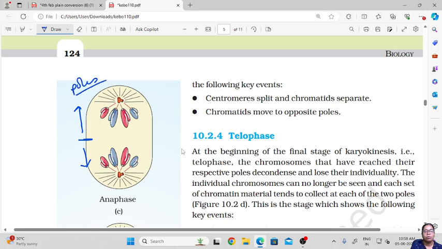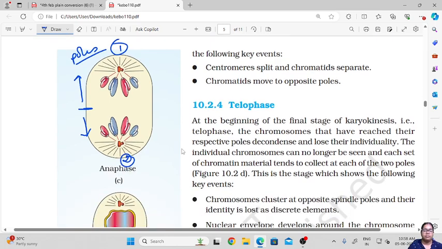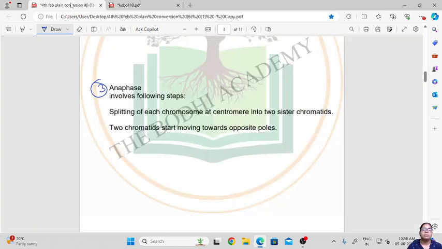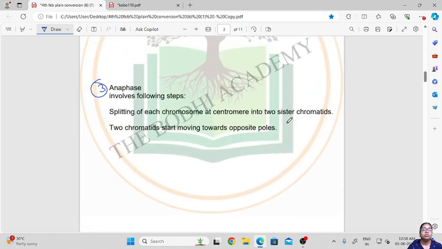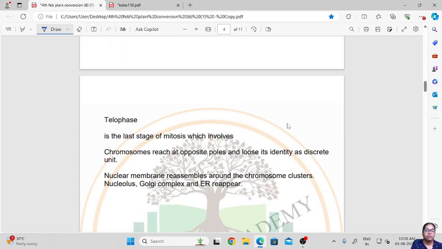So these are the poles, this is the first and this is the second pole. So now when the cell reaches the anaphase, the chromosomes will be moved towards the poles. From the center, from the metaphase plate, they will move towards the poles of the cell. Okay, then the cell undergoes the fourth stage, that is the telophase.